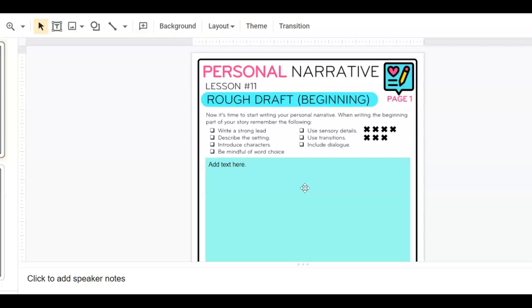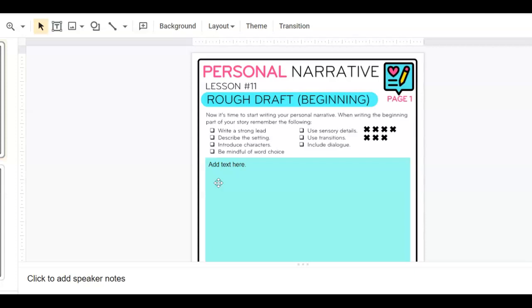So, for today's lesson, there's not necessarily a lot to it. The thing that I want to point out the most is right here in this area, these little boxes at the top. So, you're getting started writing, and this is going to cover all of the things that we've talked about. There's little checks so that you can kind of keep yourself organized. Did you write a strong lead?